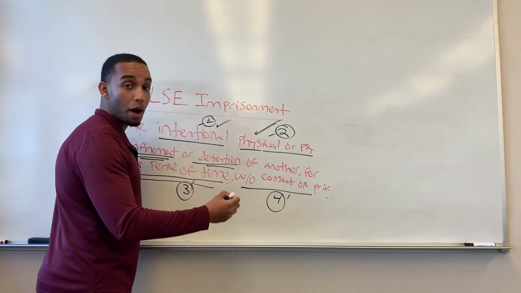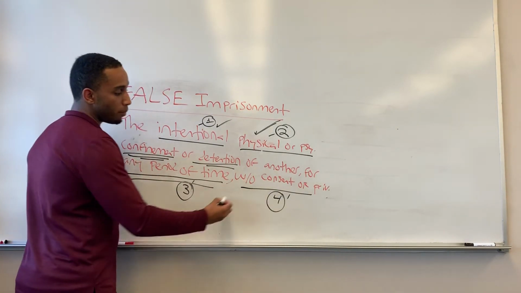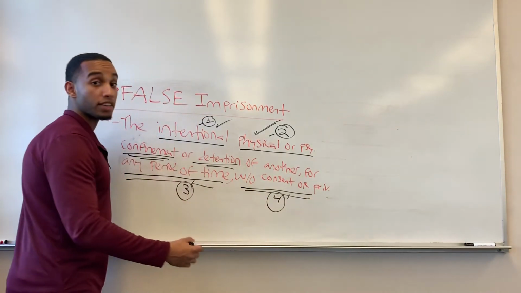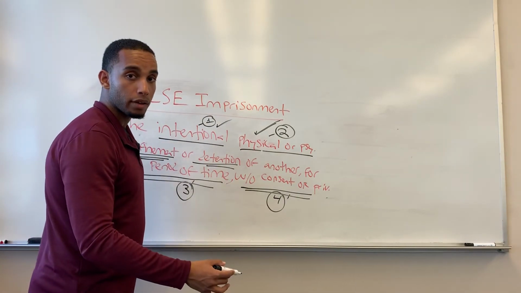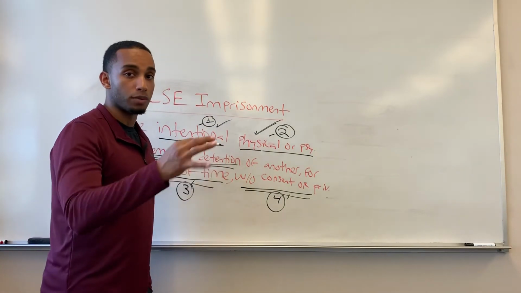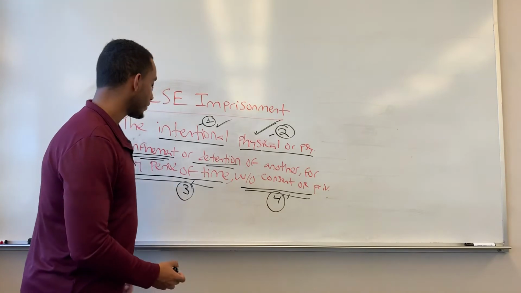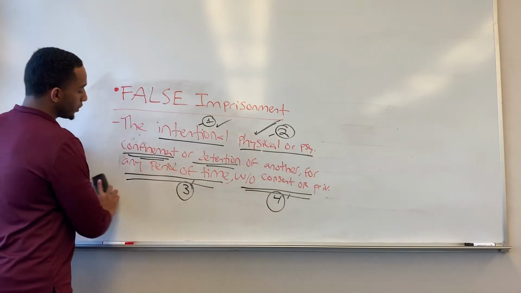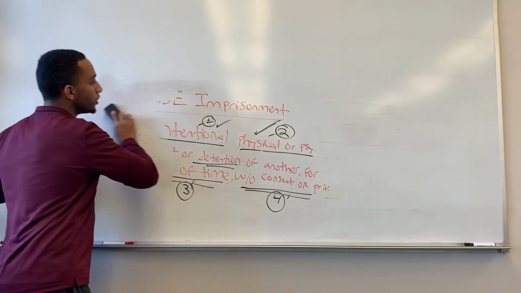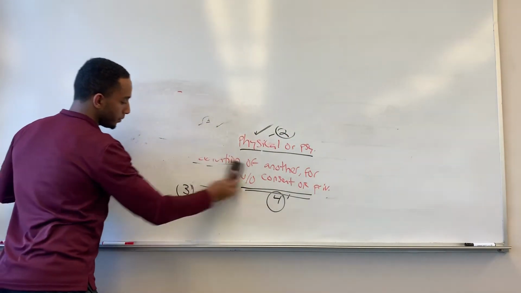It could be minutes, it could be hours, it could be seconds, without my consent or privilege. That is an example of Emily being liable for false imprisonment. So let's go on to intentional infliction of emotional distress.